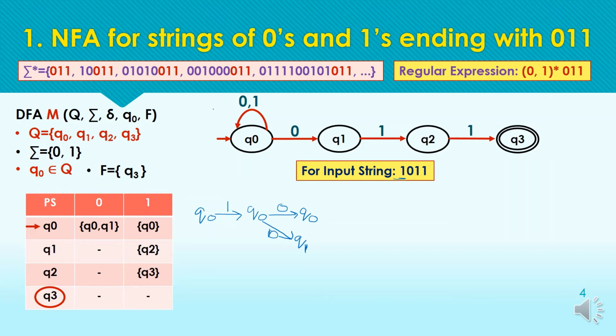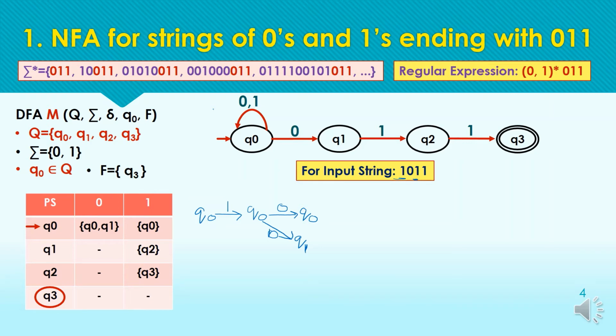Next we have the input symbol 1. So we have to continue with all the paths. If we have 3 paths, we have to continue with 3 paths if possible. If we have further transitions from the edges of the states, edges of the path, then we have to continue for all the paths.